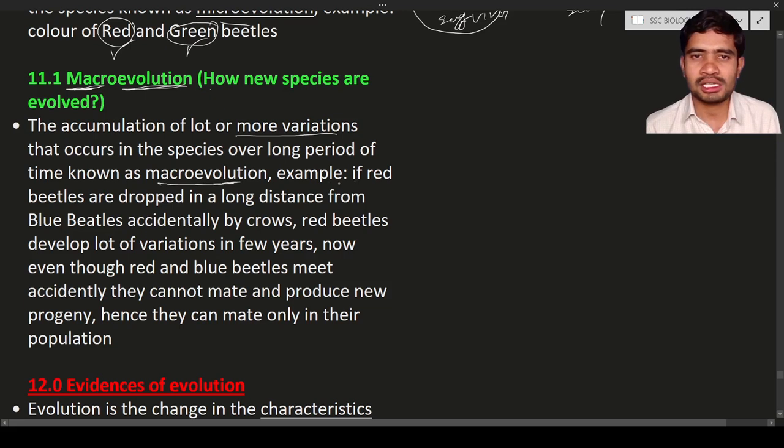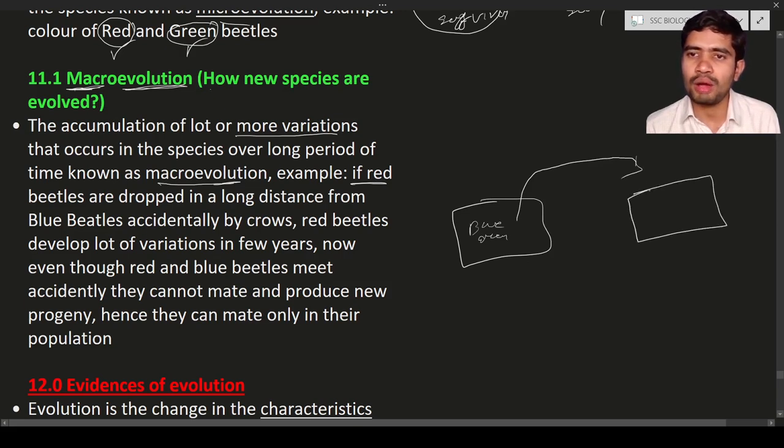Let us see an example. Let us take the same example of the beetles. Let us consider this is one area, and the red beetles are there. Here are the blue beetles and the green beetles. Let us consider a crow has taken some green beetles or blue beetles. When the crow is carrying these blue beetles, accidentally it drops them in this region. The red beetles were there previously.